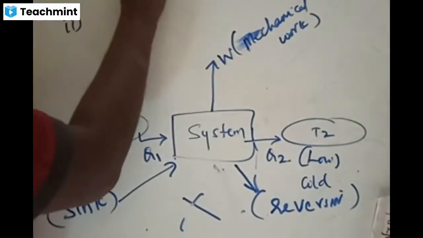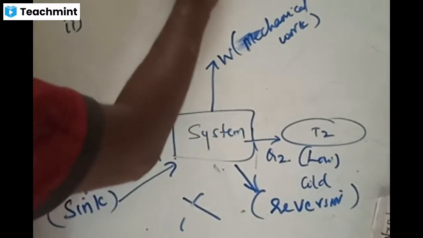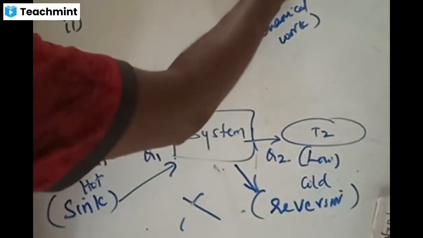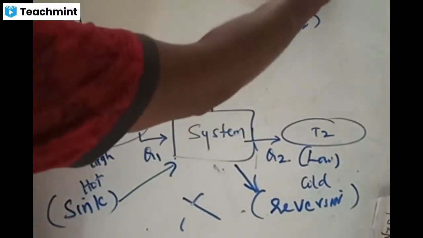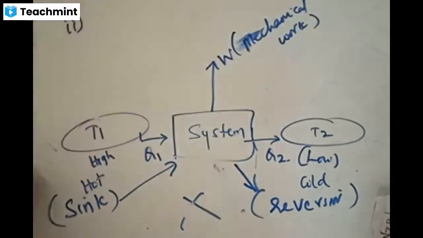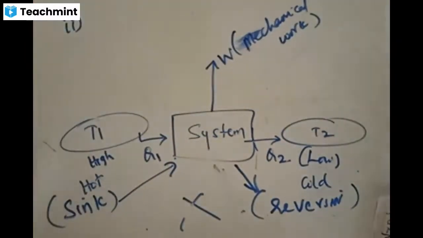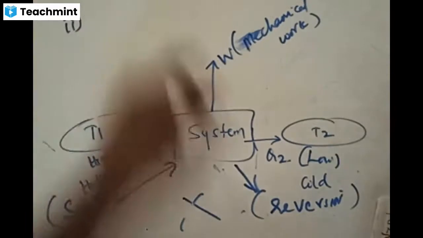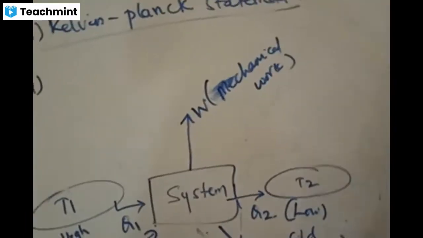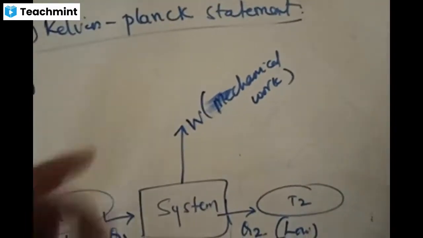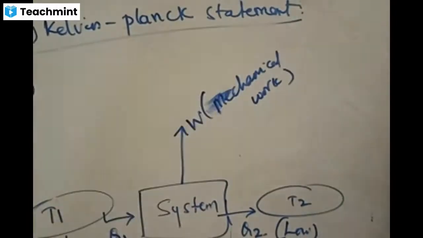There are two statements given for the second law of thermodynamics. Only the statements we need, nothing else. The first is called the Kelvin-Planck statement.